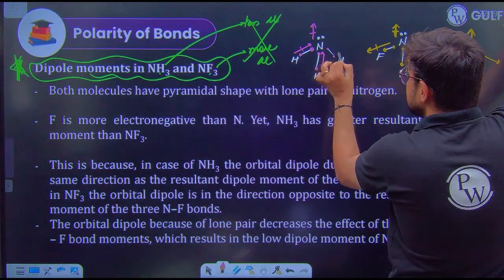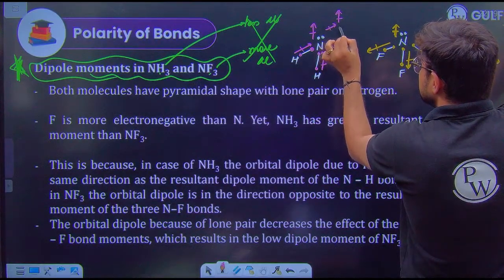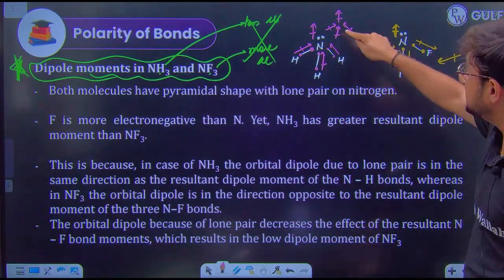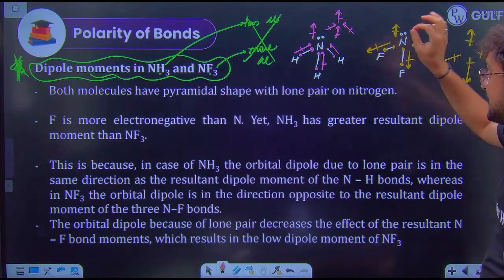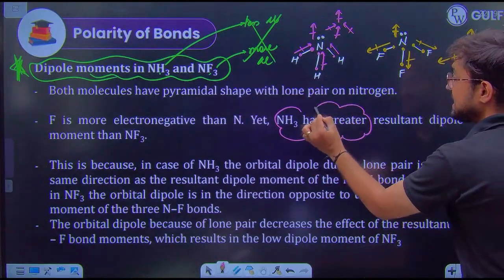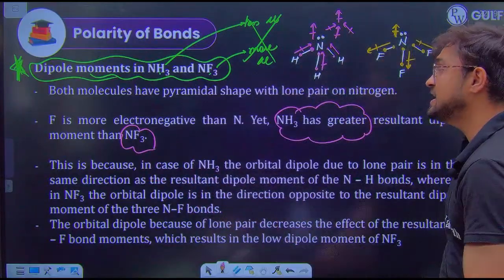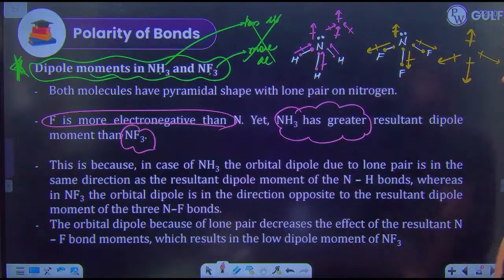So now you will see that all the electrons are actually moving towards one direction only, which means all these dipoles will add up. So therefore you will see that the dipole moment of ammonia is greater as compared to the dipole moment of NF3, even though fluorine is more electronegative than nitrogen. Are you getting this answer?